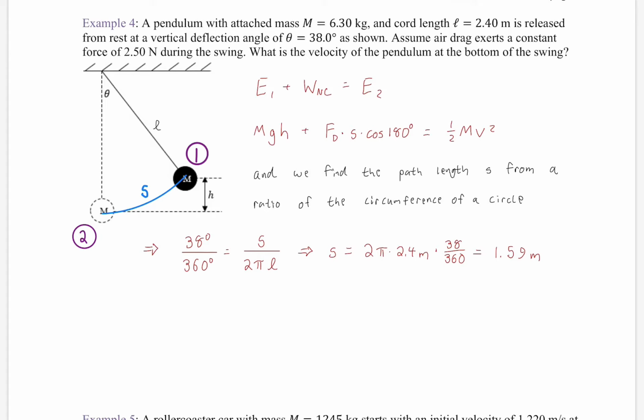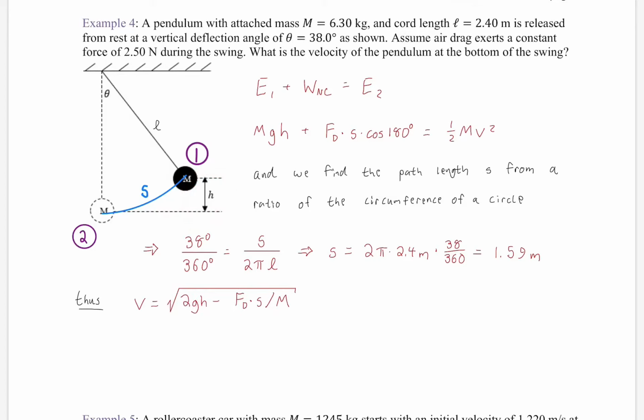If this was a parabola or something, you're not going to find the path very easily. And it ends up being 1.59 meters. So that's the path that friction acts over, because friction cares not about the vertical distance, but about the overall path. Whereas, of course, gravity only cares about the vertical distance.